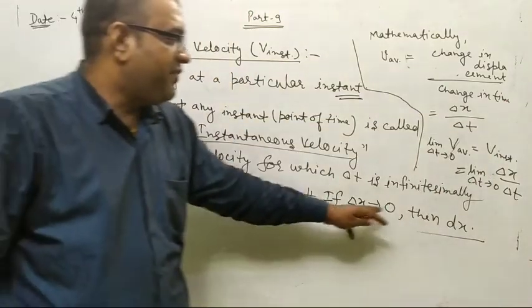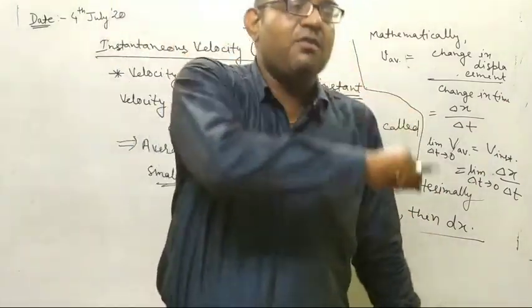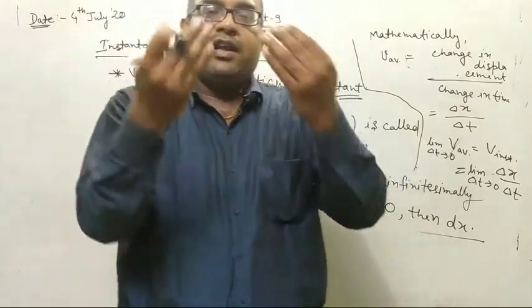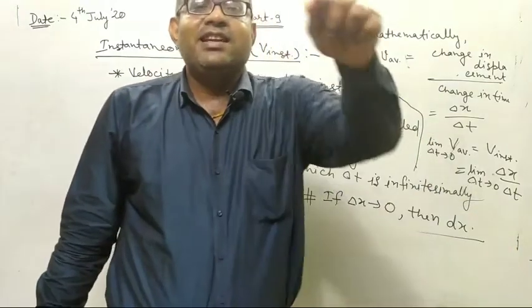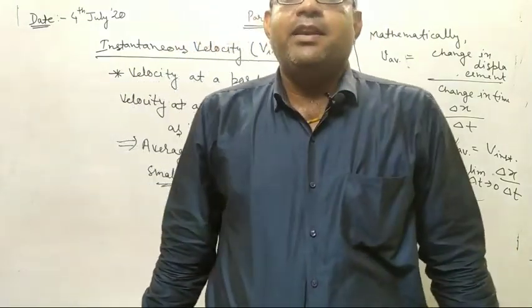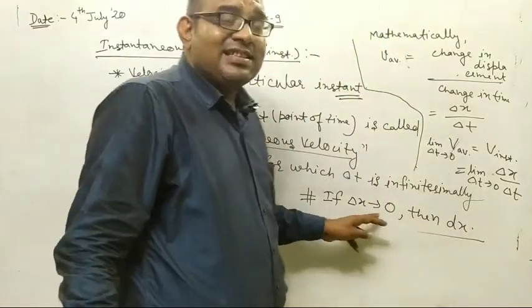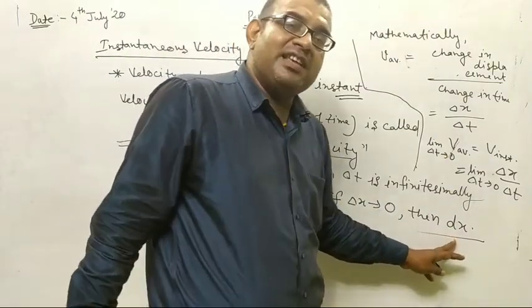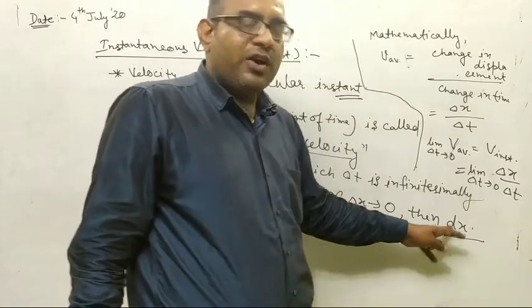That is the differential of x, which means very small. If you take time as very small, that is called differential time, and it can be written as dt. If delta x tends to 0, you can call it differential length dx or dl.